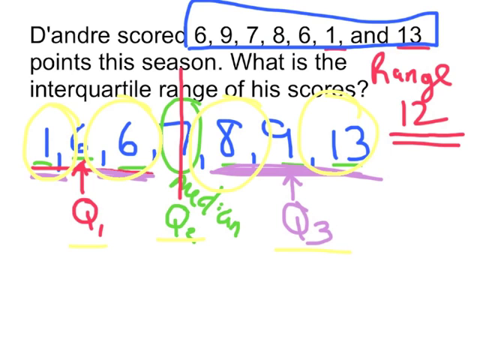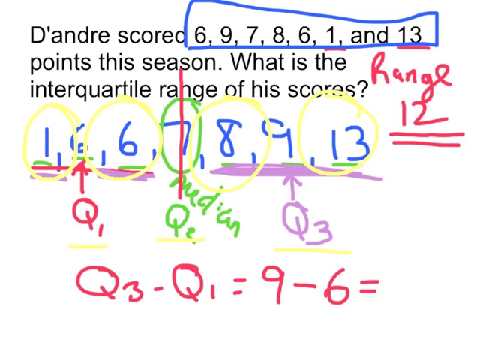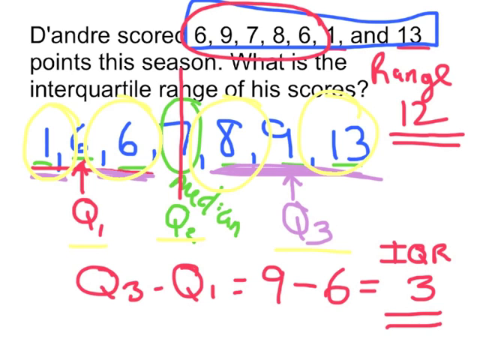Interquartile range is going to be Q3 minus Q1. Q3 is 9 minus Q1 is 6, giving us an interquartile range, an IQR, of 3, which seems more fair. That seems like a better spread for the points that he scores than 12, because the 1 and 13 are so high and low they don't really fit in. But if you look at these numbers that really do matter, their range is 3.